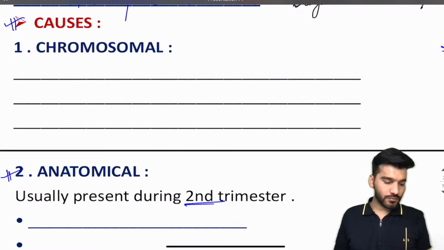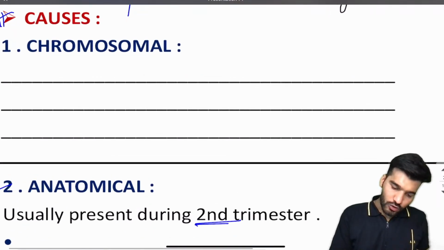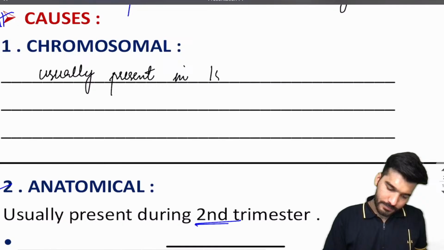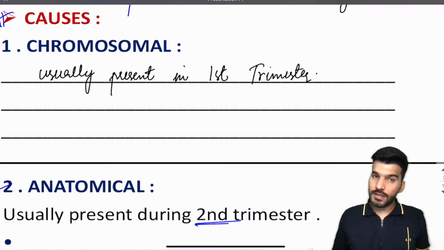Clear to everyone? The chromosomal causes are usually present in the first trimester.